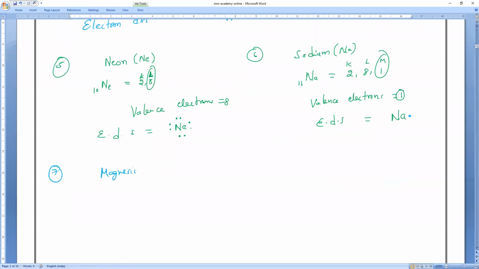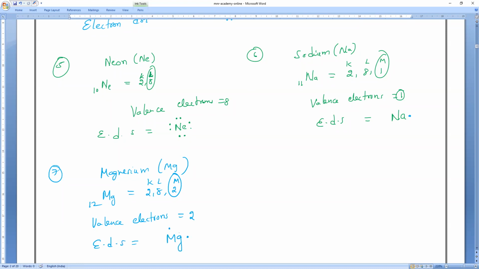Let me take magnesium. What is the magnesium atomic number? It is 12, which is equal to 2, 8, 2 in K, L, M shells. So what are the valence electrons? Valence electrons are 2. Electron dot structure for magnesium: you can represent the 2 anywhere, your choice. I'm representing one up and another one down.